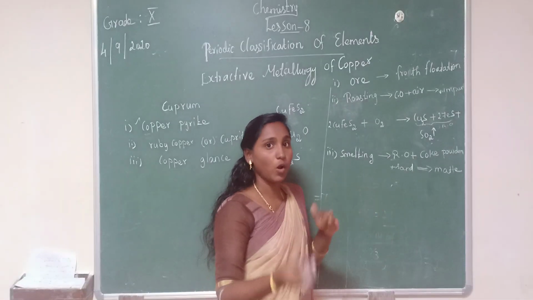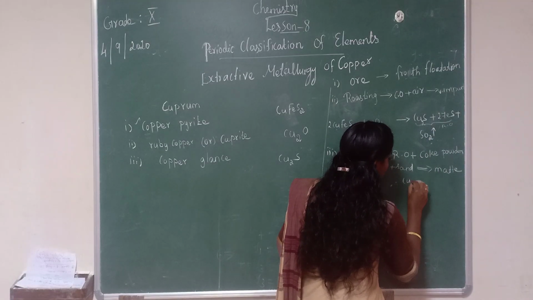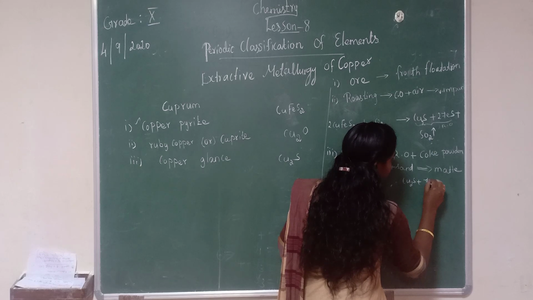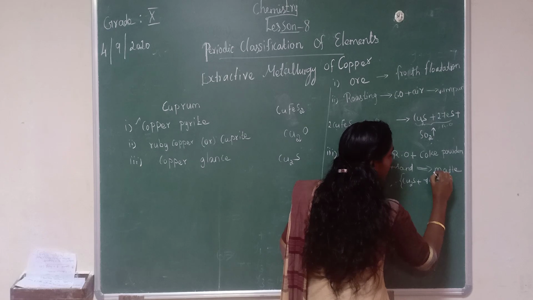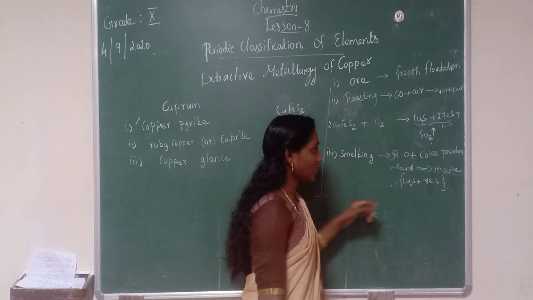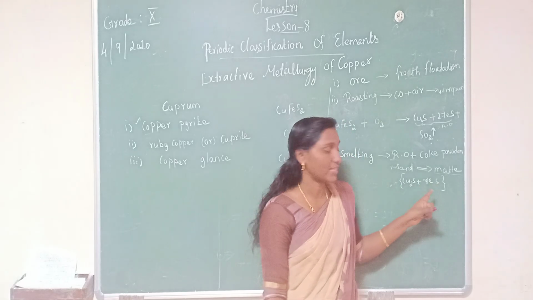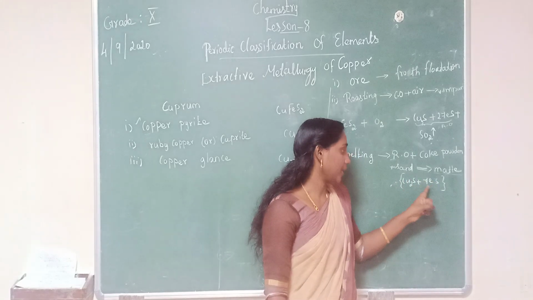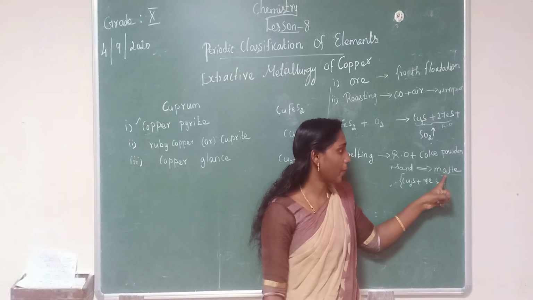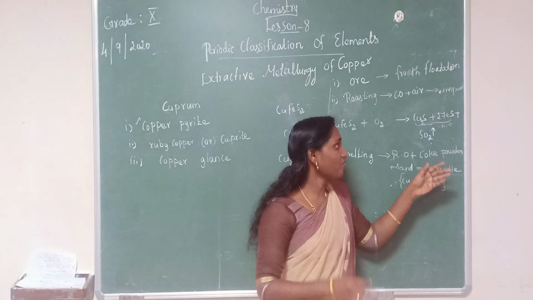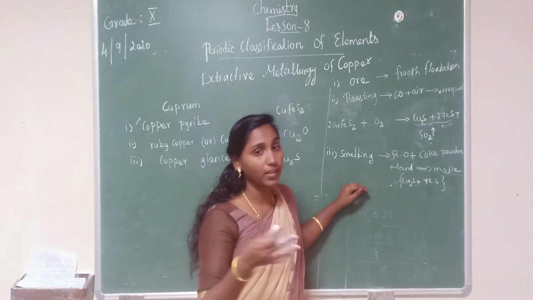Matte is one of the products. This matte contains the same product we will get: Cu2S plus FeS. One more question they may ask: what is the formula of matte? Cu2S and FeS, that is the sulfides of copper and iron. This is called matte. Have you understood? The remaining waste product, the slag, will be removed.